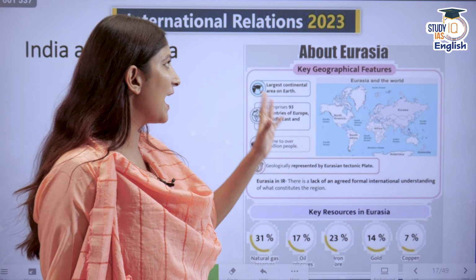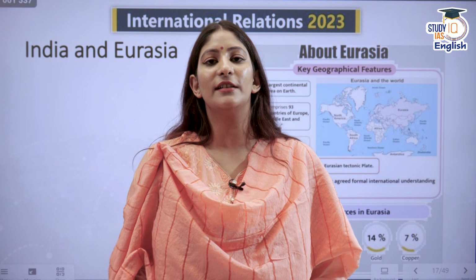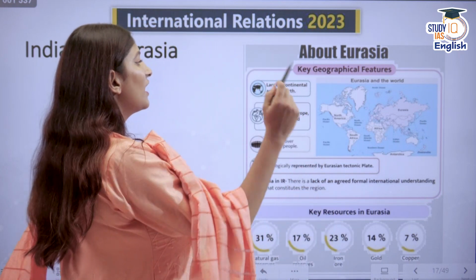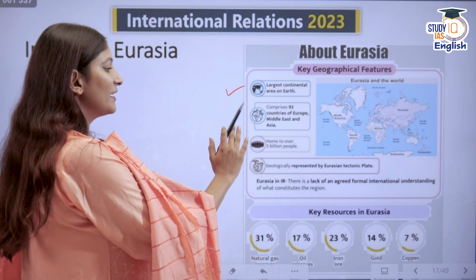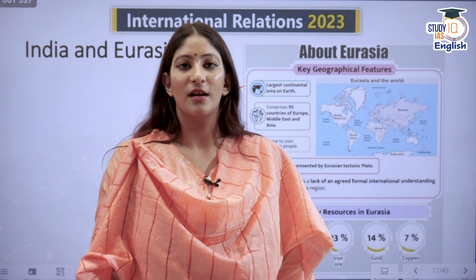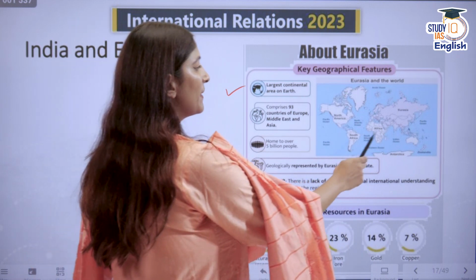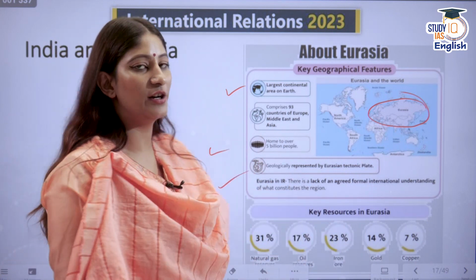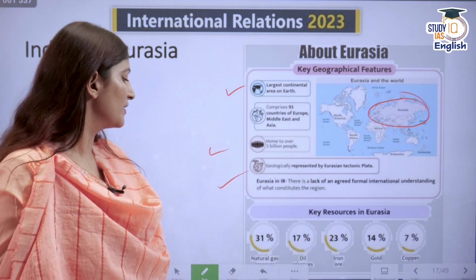All right. Now, India and Eurasia, let's talk about it. There is no set definition in international relations of what Eurasia is. It can be a landmass, but more so, it's a geopolitical term. Eurasia is the largest continental area on the earth. It comprises 93 countries of Europe, the Middle East and Asia. It is home to over 5 billion people. More people, more demographic dividend. Also, geologically, it is represented by the Eurasian tectonic plate. In IR, as I have already told you, it doesn't have a set definition. It's a geopolitical term.